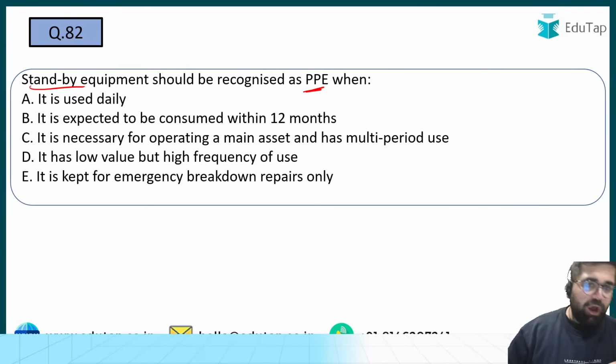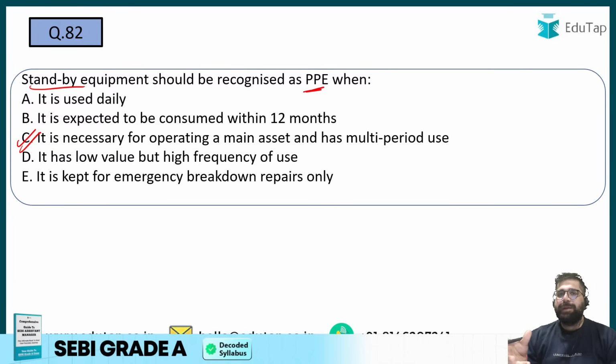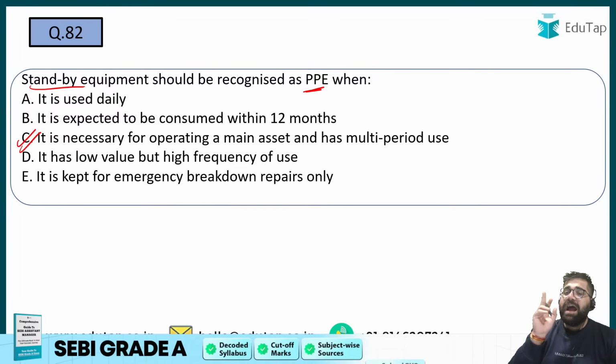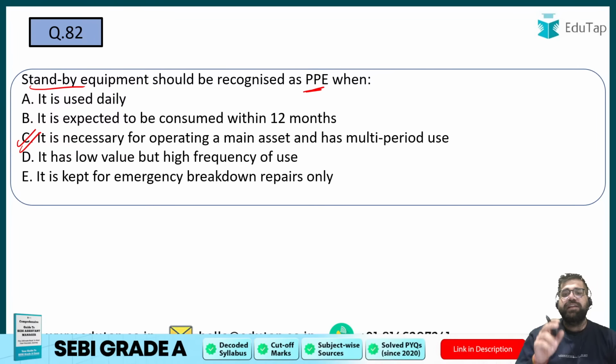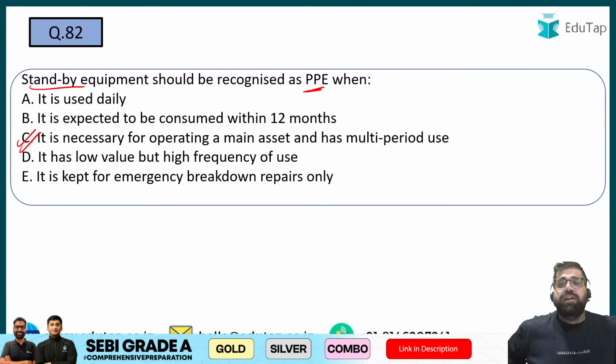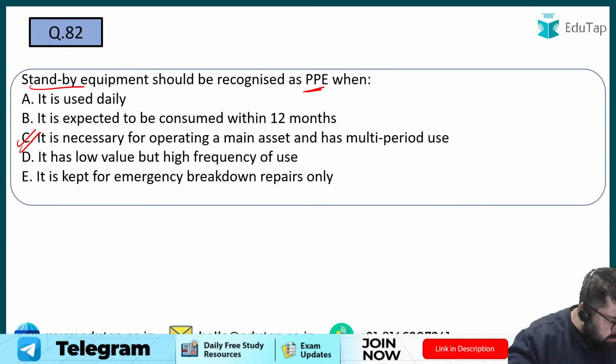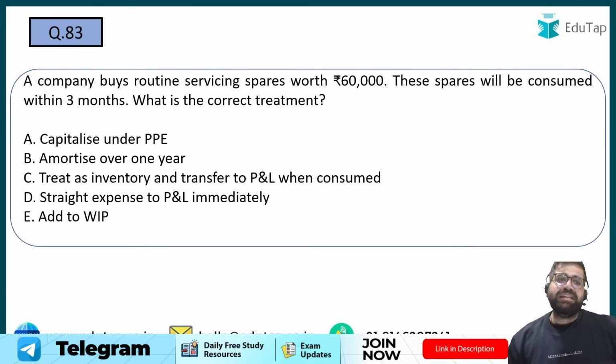Now, standby equipment should be recognized as PPE only when it is necessary for operating a main asset and has multiple years of use. This is the most important classification which you should remember. I will not recognize every standby equipment as property, plant and equipment. I will only recognize standby equipment when it is needed for a main asset and has multi-period use, which I can allocate for multiple years to come. Therefore, the correct answer will be option C.